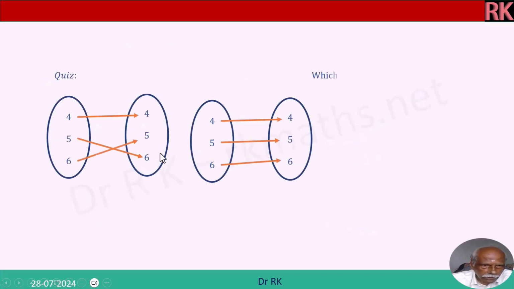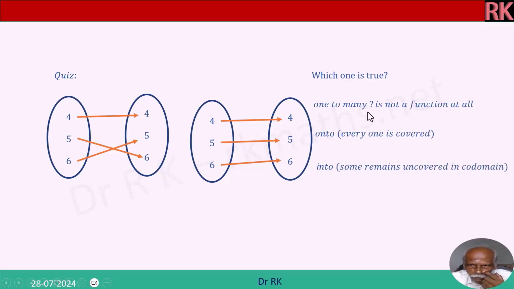Quiz. Which one is true? One to many is not a function at all. Onto, everyone is covered. Into, some remains uncovered in the codomain. Onto, everyone is covered. Right? This is the true one. One to many is not a function at all. One to many is not at all there. Right? And into, all are covered here.